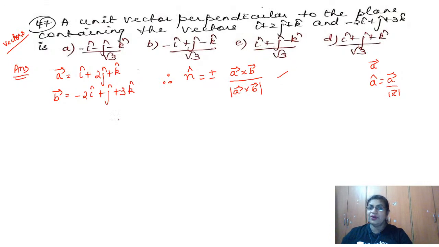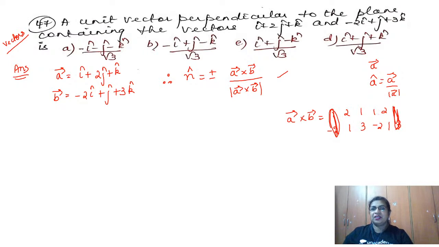Okay, so now I have taught you one shortcut to find A cross B. So let us proceed with that shortcut. How do you find A cross B? What is the shortcut? Write the coefficients of i, j, k two times. So what is it? 1, 2, 1, 1, 2, 1. What is the coefficient of the B vector? Minus 2, 1, 3. Minus 2, 1, 3. Remember this? Yes, then delete the first column, delete the last column. We don't want that. Then just find the determinants, which will give you the cross product.